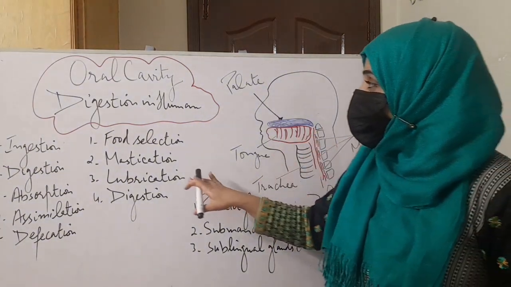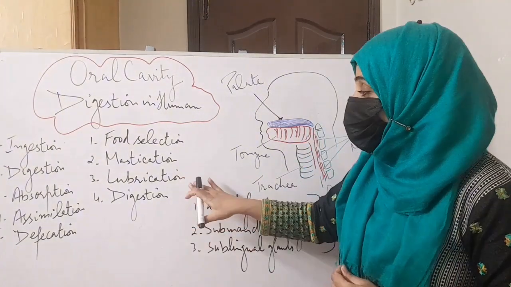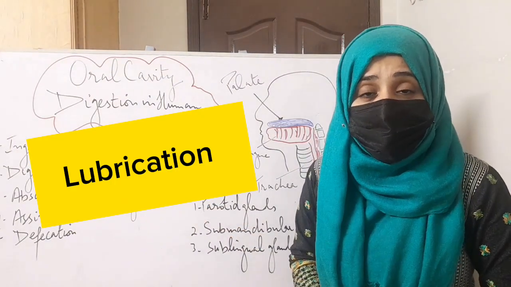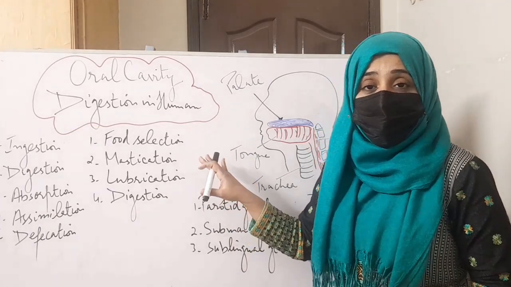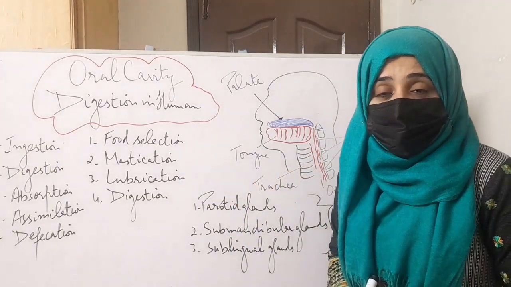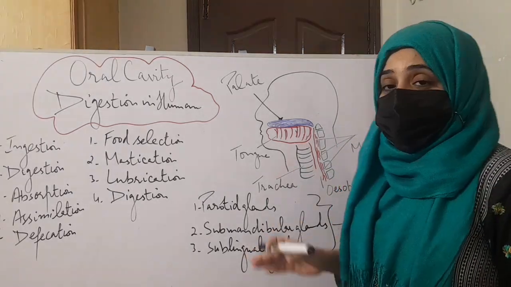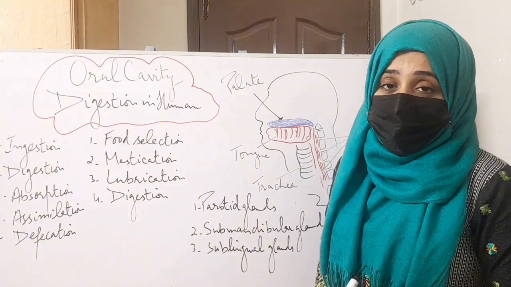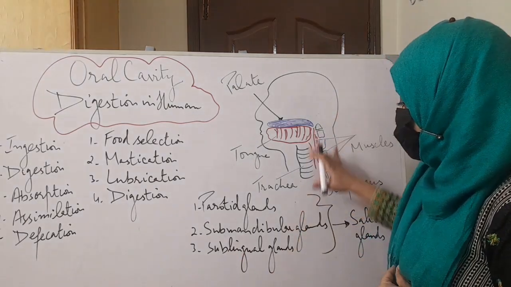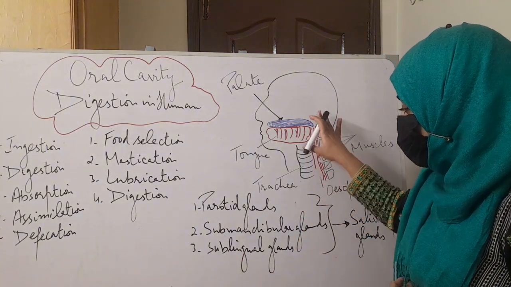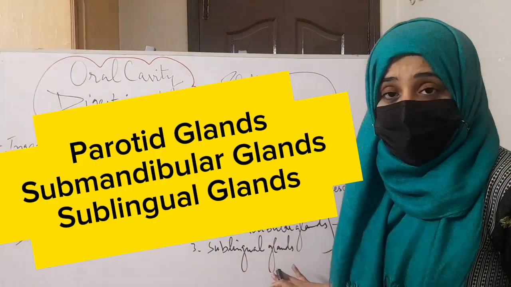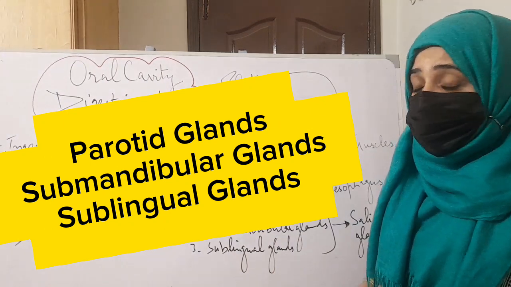The next function of the oral cavity is lubrication. Lubrication is the process in which the food is lubricated. After the chewing or mastication of food, the 3 pairs of salivary glands present in the oral cavity are stimulated and secrete their juice, which is called saliva. The 3 pairs of salivary glands are the parotid glands, the submandibular glands, and the sublingual glands.